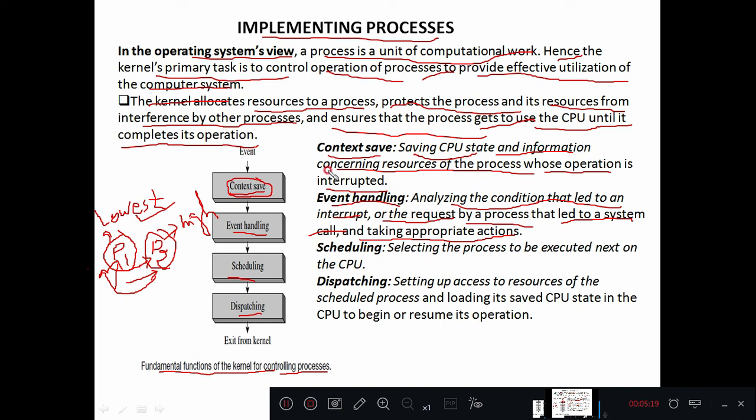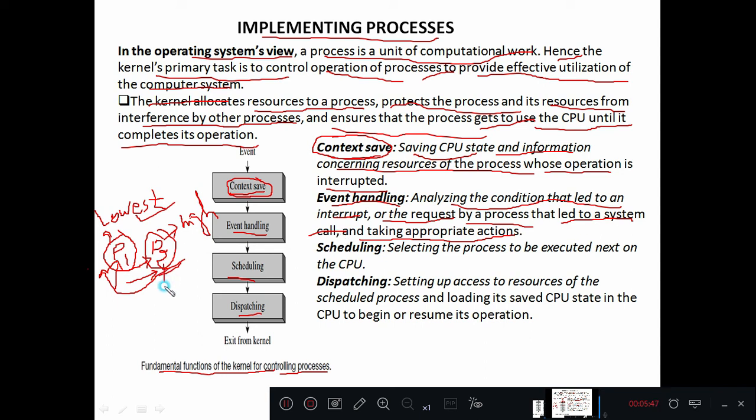In the first context, an interrupt is generated in the form of a request for the central processing unit by the highest priority process. When this interrupt occurs, the operating system will also check what the condition is that led to the interrupt, or the request by a process that led to a system call.